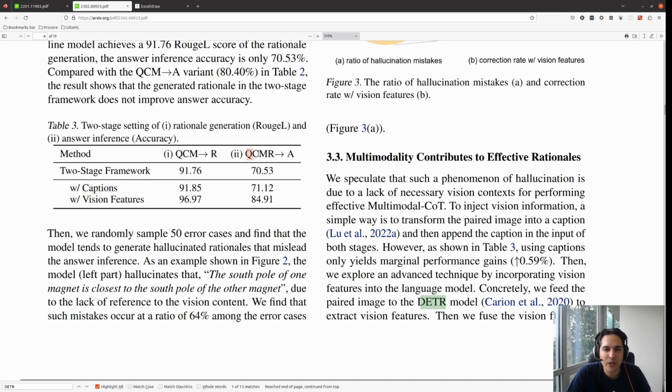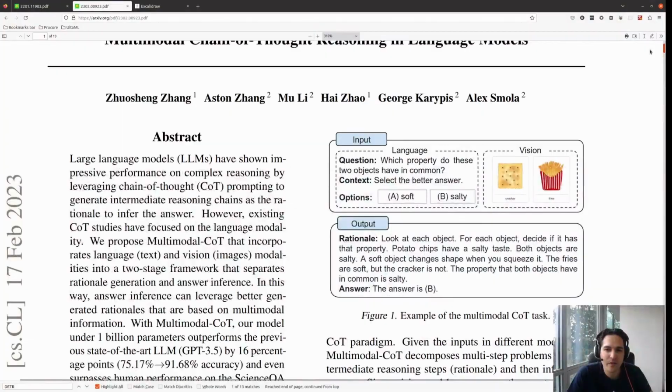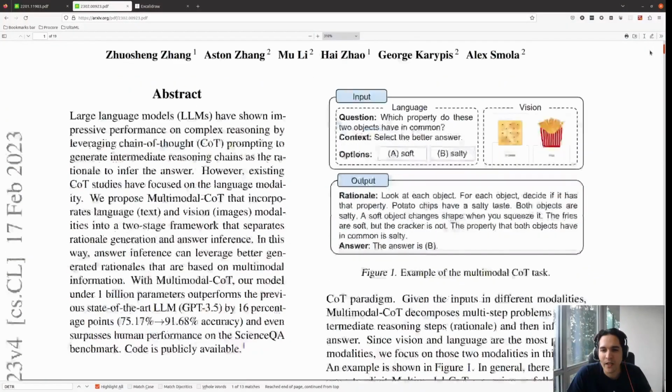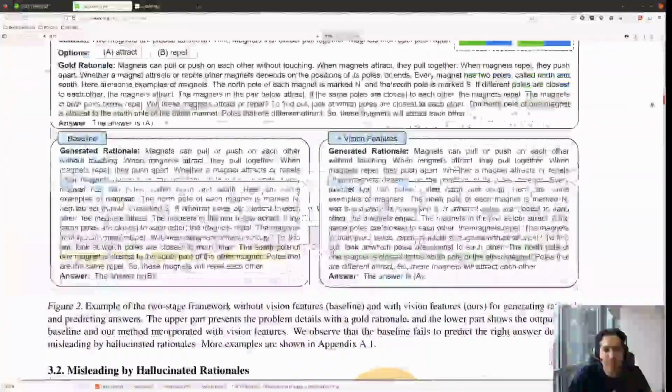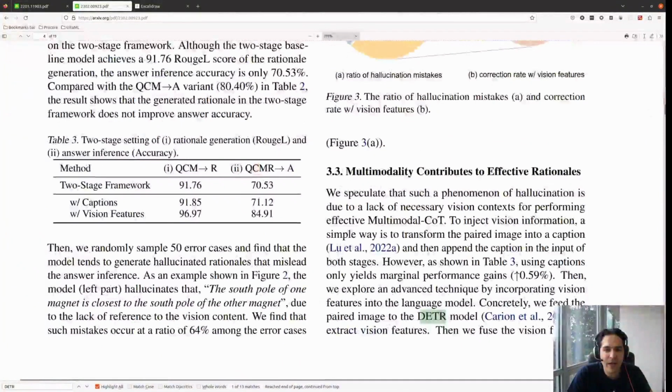So we have the question, the context, and the options. If we pass the question, context, and options, and we want to predict just the rationale using a vision feature, the performance drastically improves.